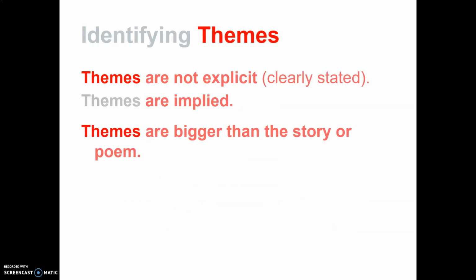So when we are identifying themes, they are not explicit, meaning that they are not clearly stated. Themes are implied. When I am a writer or when I'm looking at something as a reader, I need to understand that no writer is going to simply say, the theme of my story is try your best. No, they're going to give you information. They're going to build that story. They're going to reiterate that over and over again in the things that the characters are doing so that the reader can understand that that is the theme of the story.